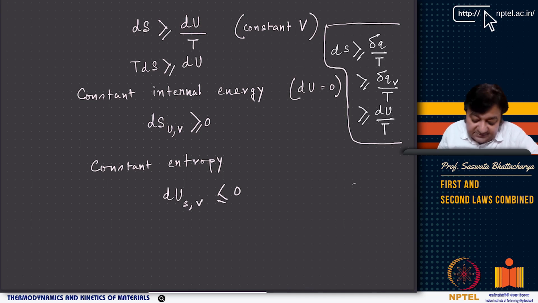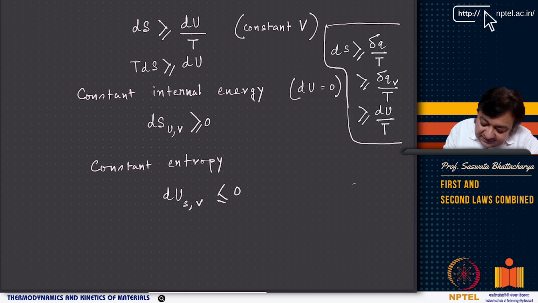Now think of this, if we assume the internal energy to be constant, that means dU is equal to 0, then TdS is greater than equal to 0, or dS is greater than equal to 0, right? If you consider T greater than 0, then dS is greater than equal to 0, but with what constraints?